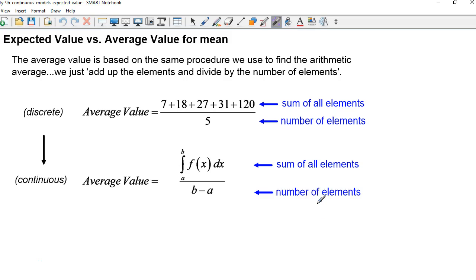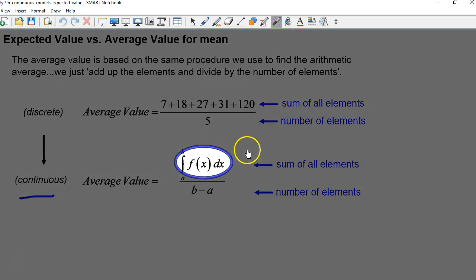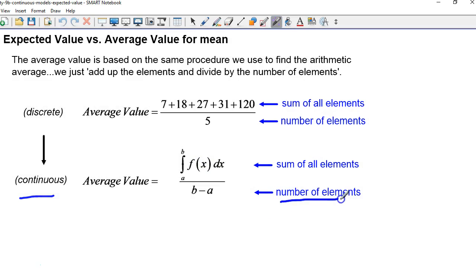Average value is based on the same procedure we use to find the arithmetic average if we have discrete units. Let's say that we have 5 numbers, 7, 18, 27, 31, and 120, and we want to find the average value. Then we just add them up, take the sum of all the elements, and we divide by the number of elements, which is 5. That gives us the average value. So the continuous version of this is we use an integral to sum up all the values, and then the number of elements is represented by the width of the x values.